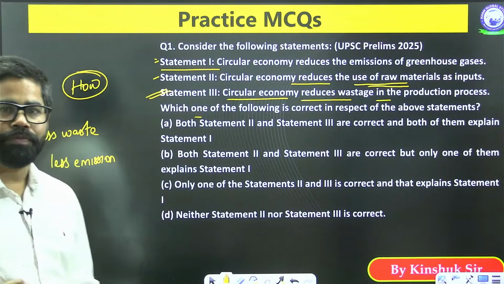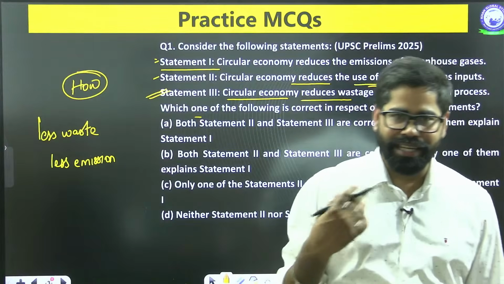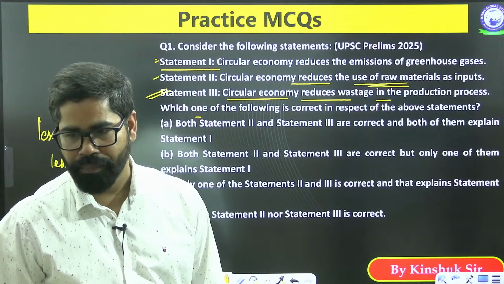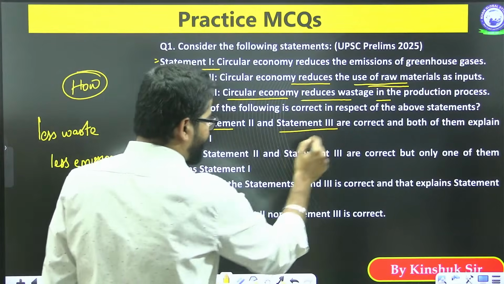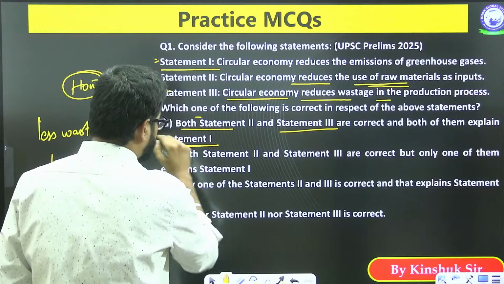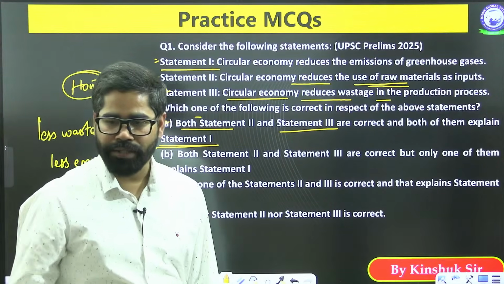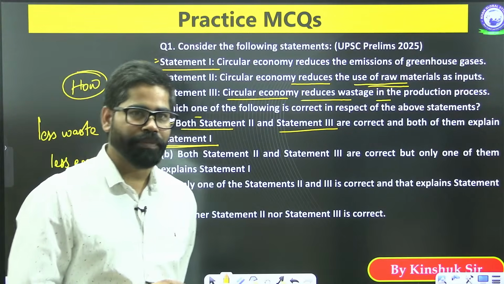It means when we are using a lesser number of raw materials, there is lesser chance of emission and hence it will be helping. So we can see that both statement 2 and 3 are correct and both of them explain statement 1. That is why the first statement is going to be correct.